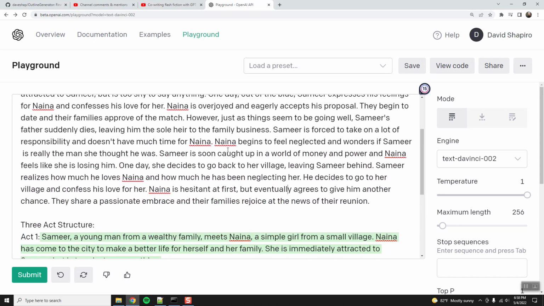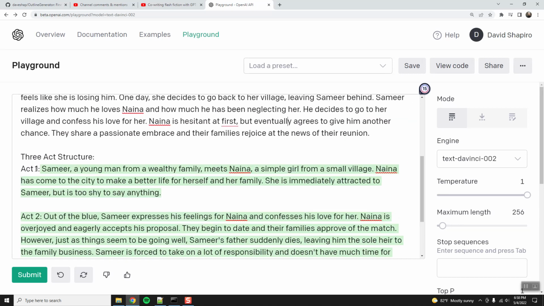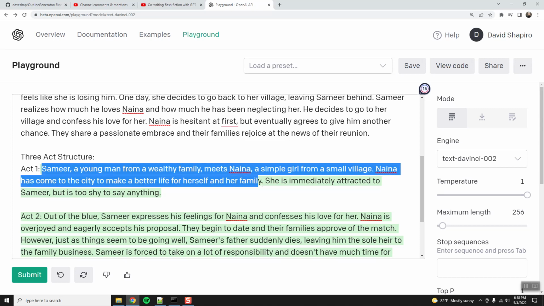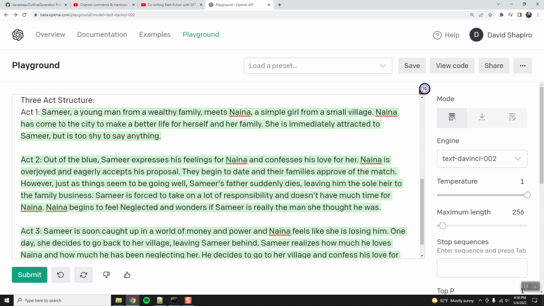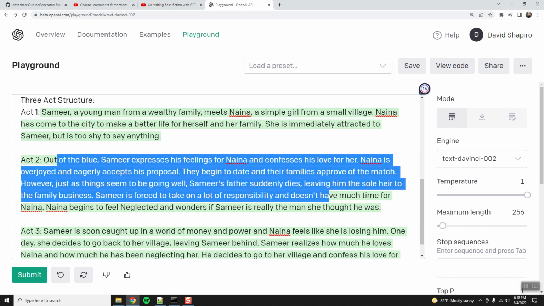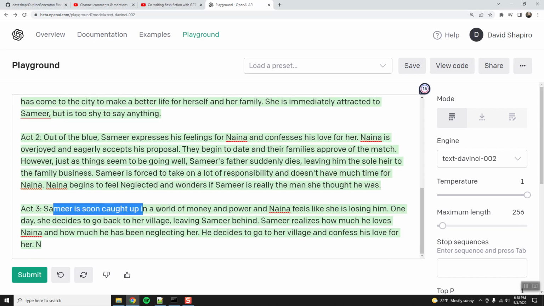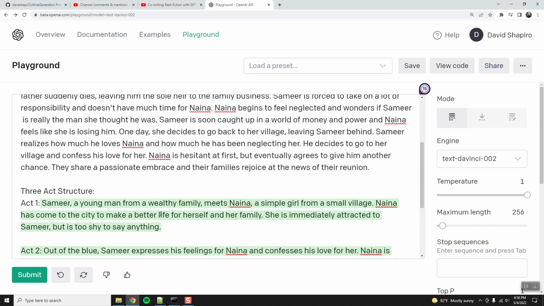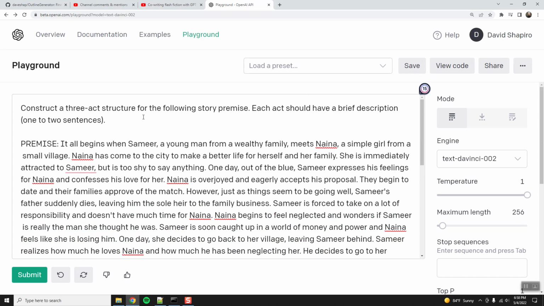Okay, so let's see how that has translated to a 3-act structure. Act 1, she's immediately attracted. Okay, out of the blue. It almost looks like it's just splitting it up. This is not... This is... Okay.